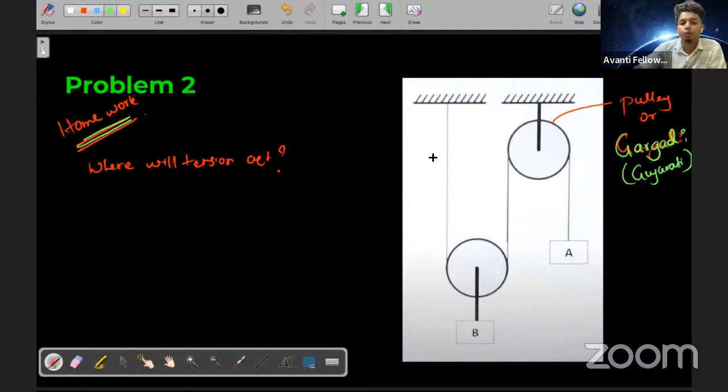So this will be a homework problem, students. Make sure that you are able to draw all the tension properly. In the next class, I'll talk about the tensions that is available over here, so you can cross verify that. Is it good, students? Yes, everyone.